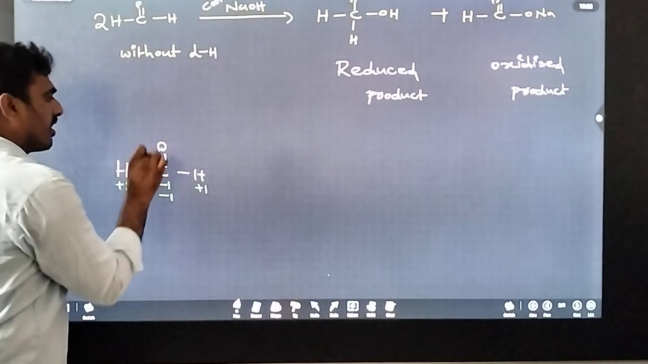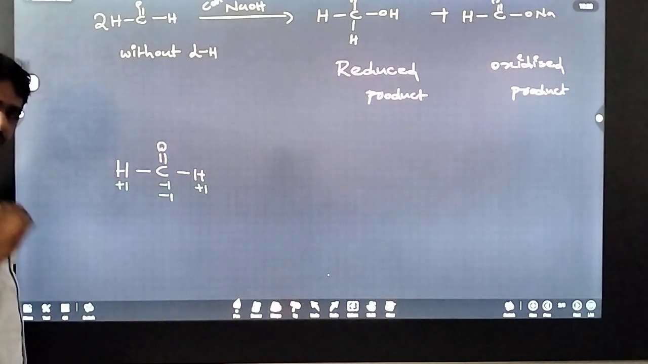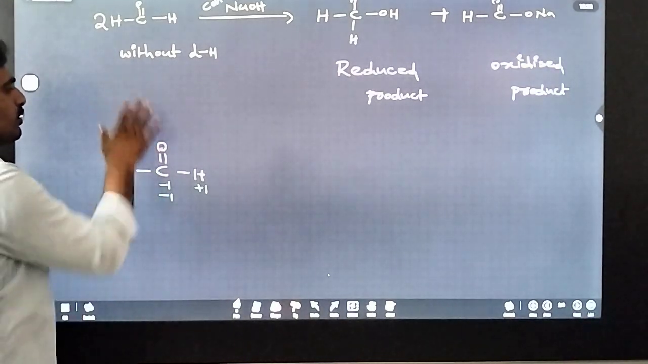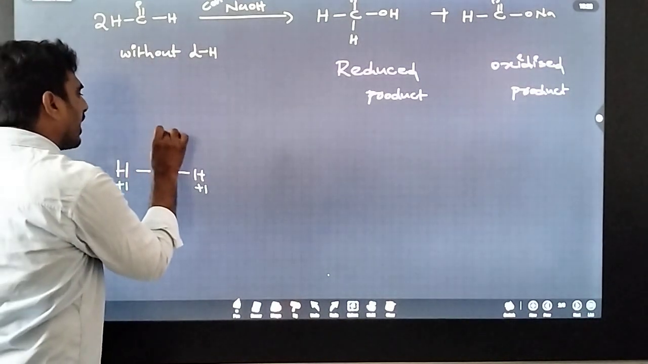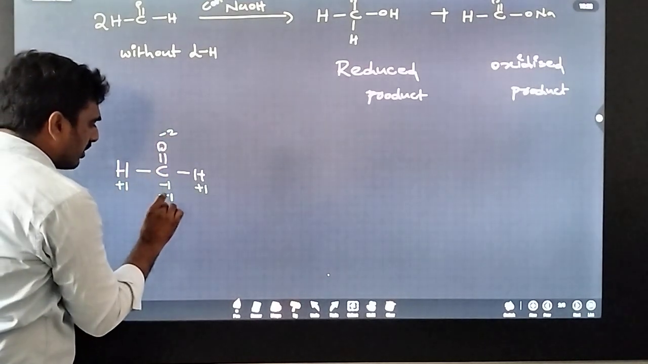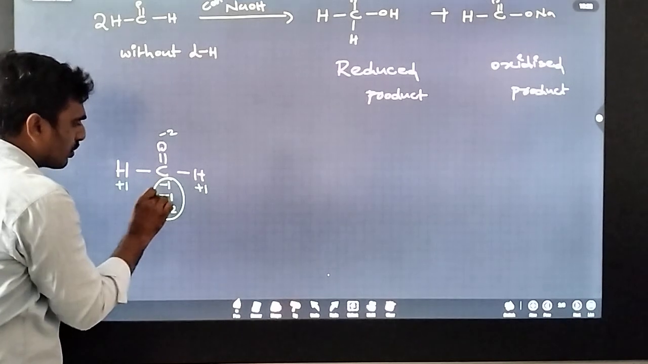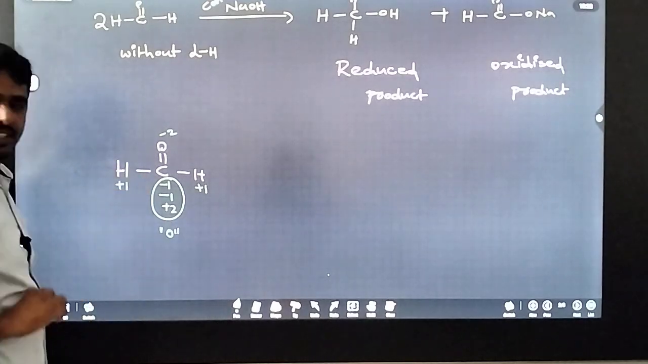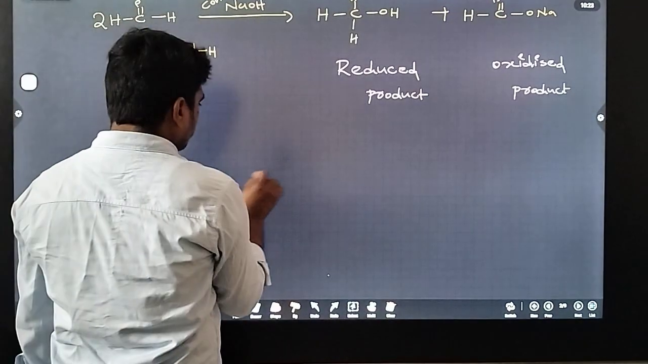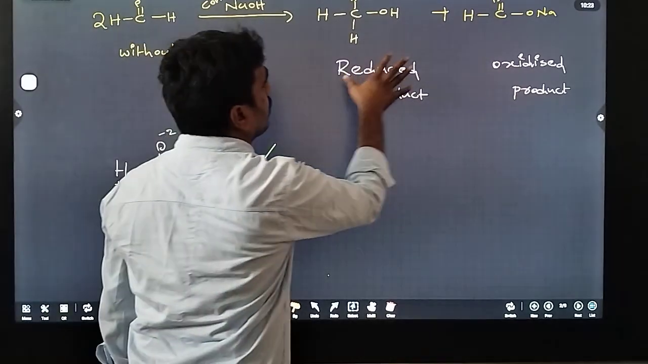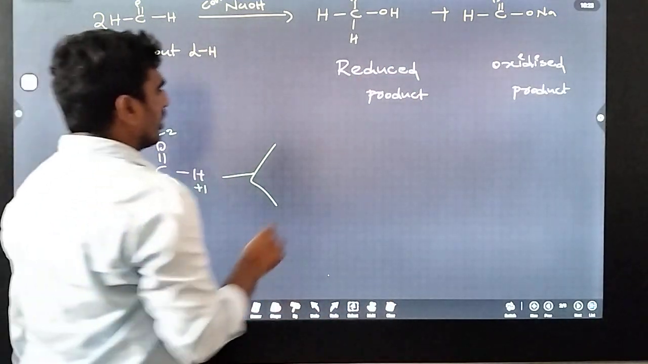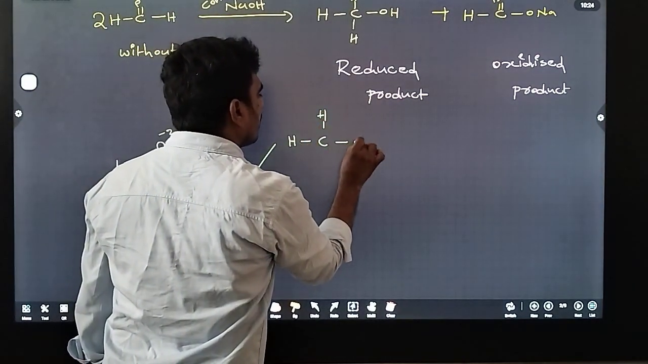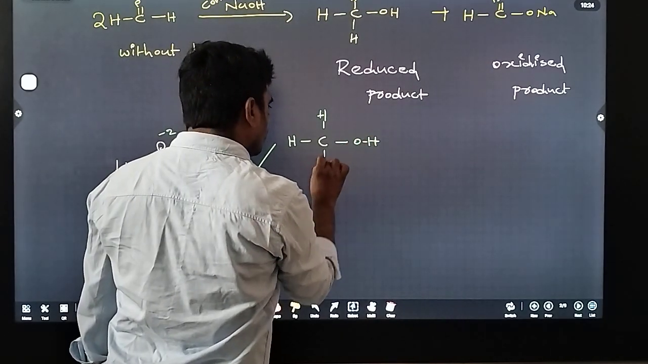With respect to oxygen, among carbon and oxygen, oxygen is the more electronegative element. The electron displacement is towards oxygen, so oxygen valence is -2, and with respect to oxygen, carbon is +2. So the net is +2, -1, -1, +2, which is 0. So here the oxidation state is 0. Then it gives two products: one is the reduced product, another is the oxidized product. Here the alcohol is the reduced product.